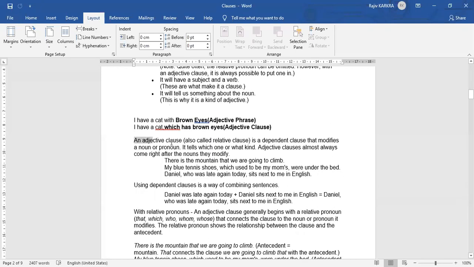So what can we say? An adjective clause, also called a relative clause, is a dependent clause that modifies a noun or a pronoun. It tells us which one or what kind of one. The adjective clause almost always comes after the noun that it modifies. So noun जो modify करते हैं उसके बाद आती हैं ये.